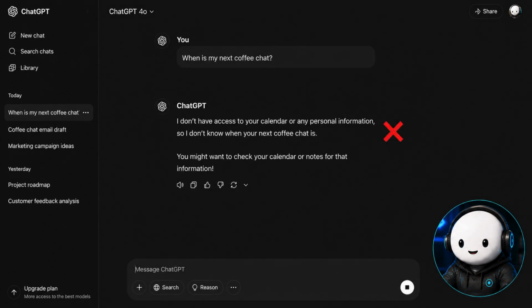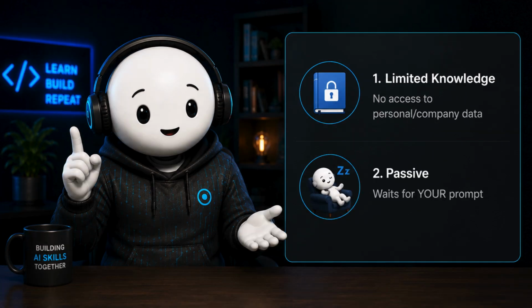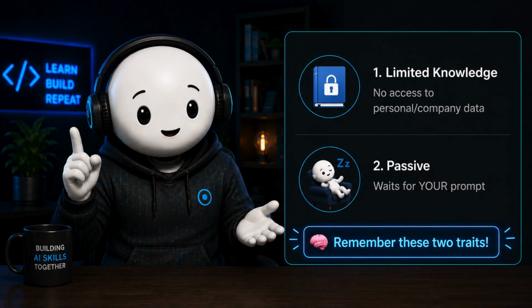Simple, right? But what if I ask ChatGPT when my next coffee chat is? Even without seeing the response, you and I both know it's going to fail because it doesn't have access to my calendar. This highlights two key traits of LLMs. First, despite being trained on massive amounts of data, they have limited knowledge of personal or proprietary information. Second, LLMs are passive. They wait for our prompt and then they respond. Keep these two traits in mind.